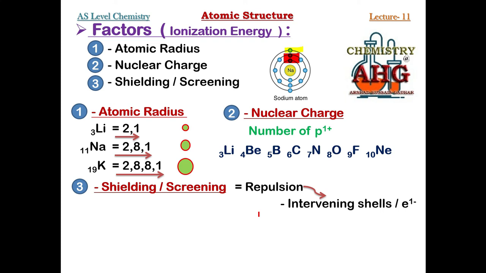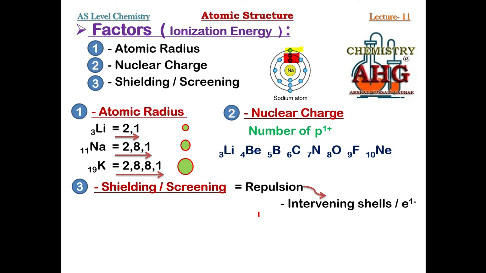Let me explain. Look at these examples. There are 3 elements from group number 1. I have written them in front of you. Lithium has 2 shells. Sodium has 3 shells. Potassium has 4 shells. Now tell me which one of these 3 would have maximum shielding, maximum repulsion. Repulsion depends on the number of intervening shells.